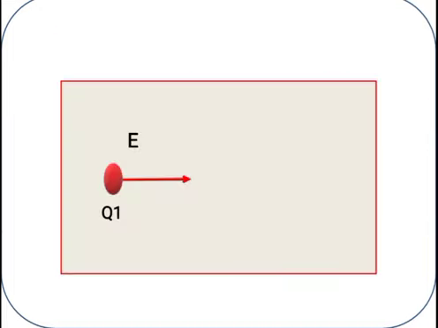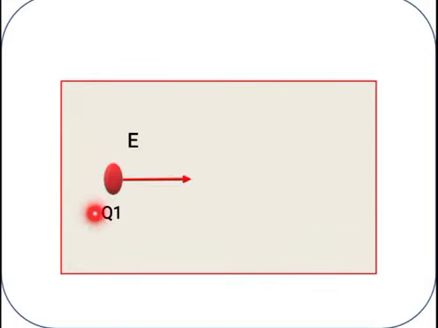Let us begin with some concepts from the second chapter, like electric potential. In this animation, I just tried to show you what exactly the meaning of electric potential is.